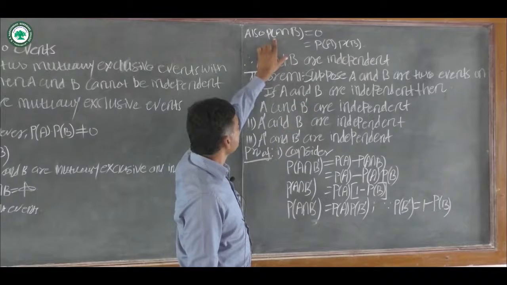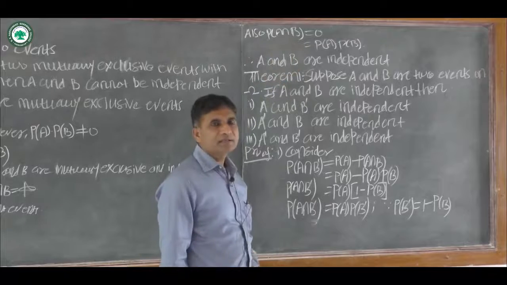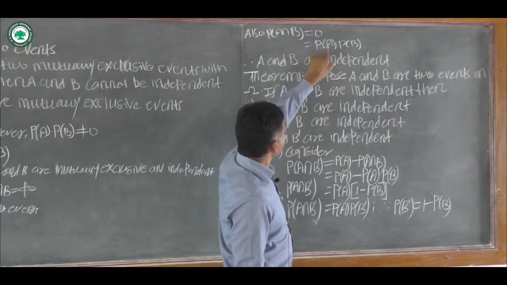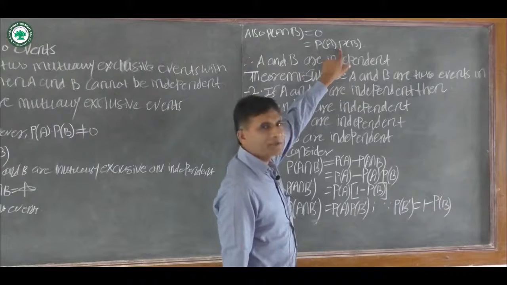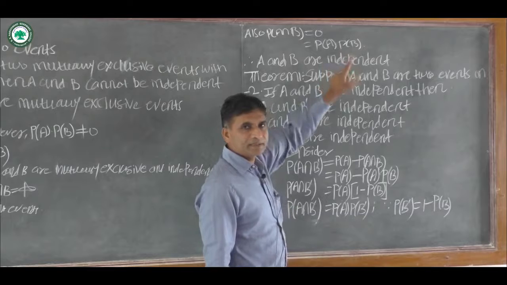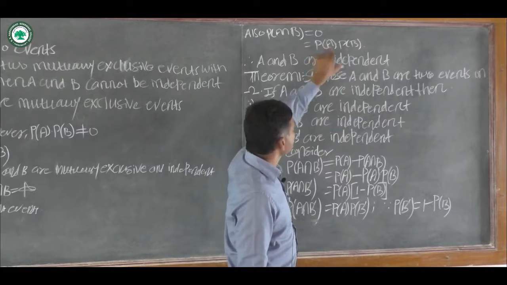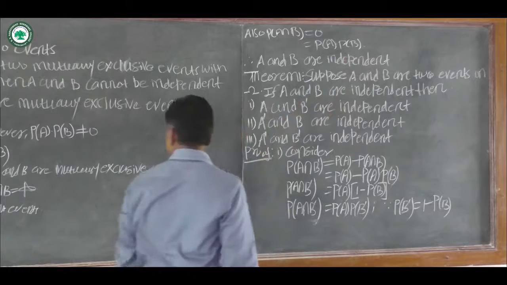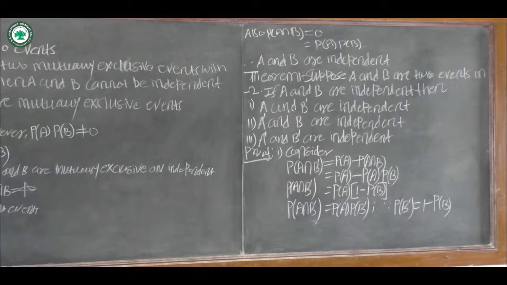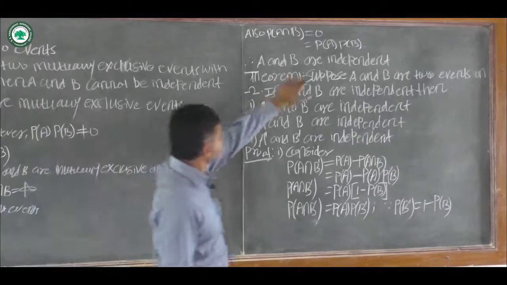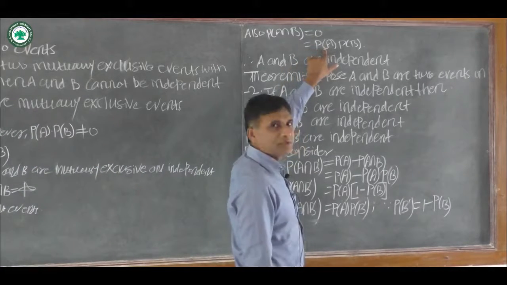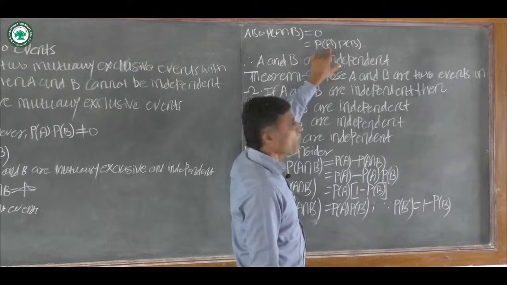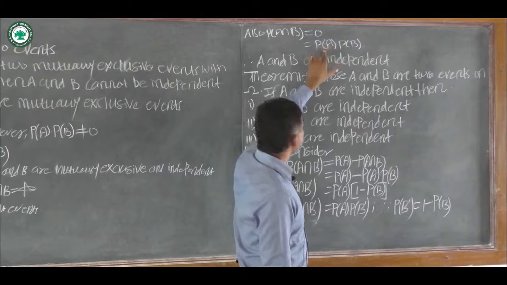Therefore probability of A intersection B equal to 0, which is equal to probability of A into probability of B. Here probability of event A is equal to 0, since A is equal to phi and probability of phi is equal to 0.